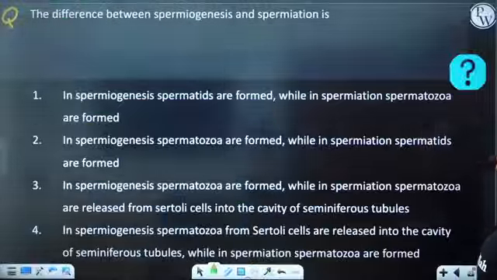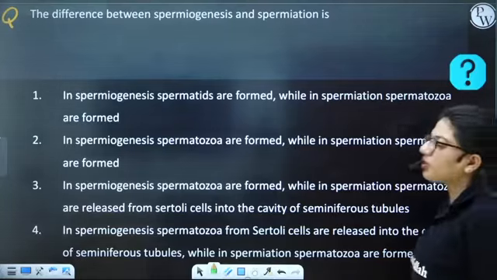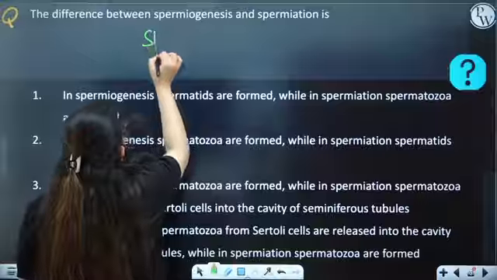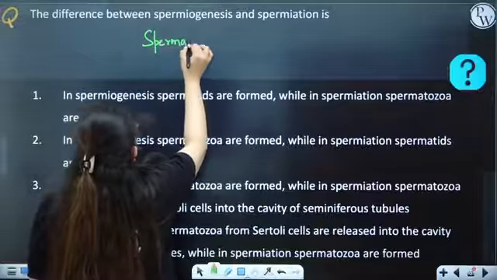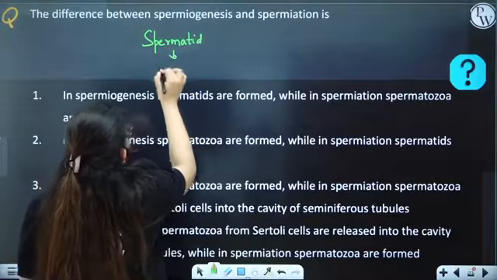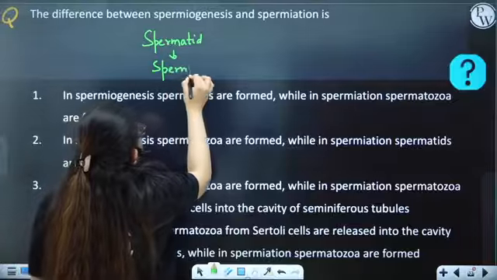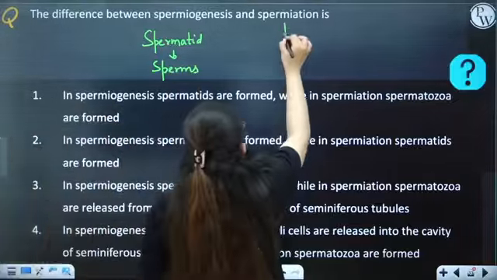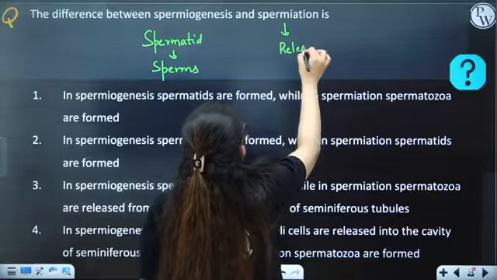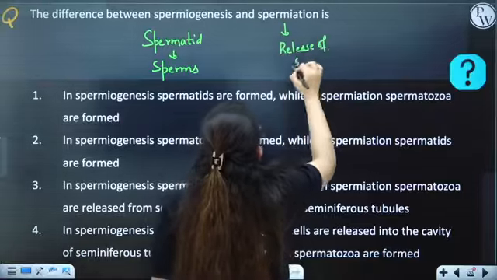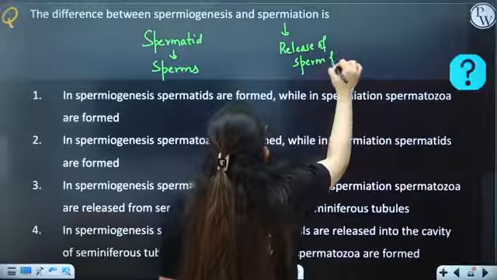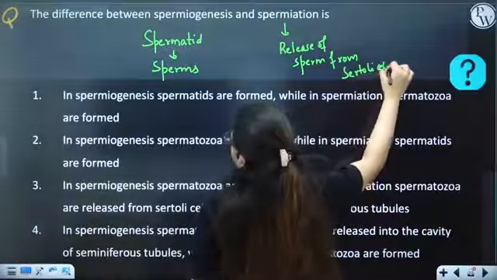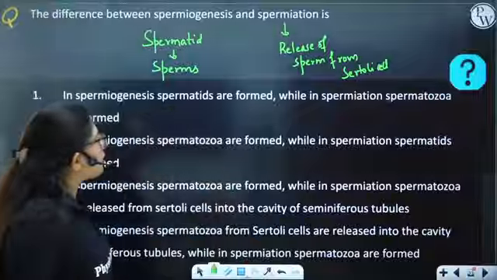The difference between spermiogenesis and spermiation is, what is spermiogenesis? Formation of sperm from spermatid. Spermatid to sperm is spermiogenesis. What is spermiation then? It is the release of sperm from Sertoli cells. Okay. So in spermiogenesis, spermatids are formed.